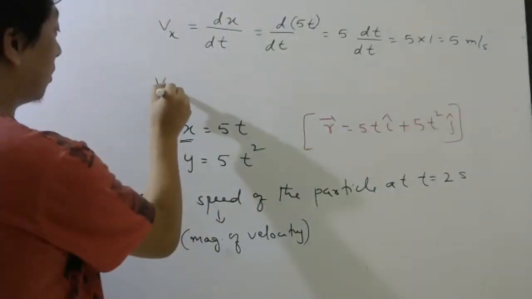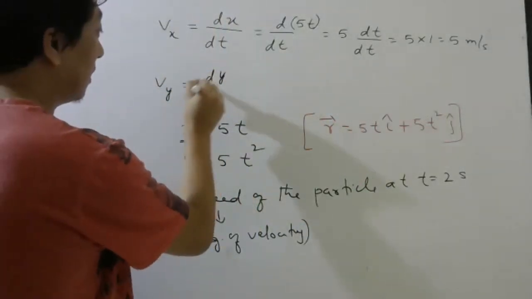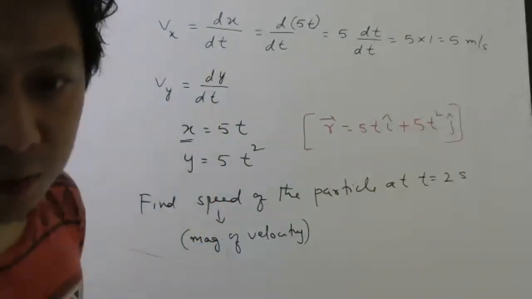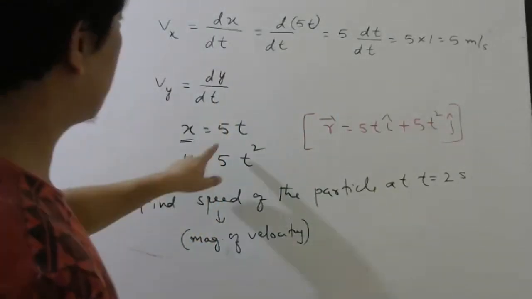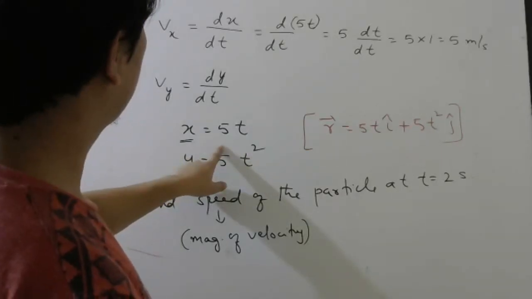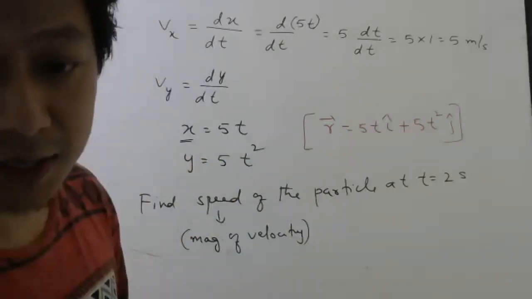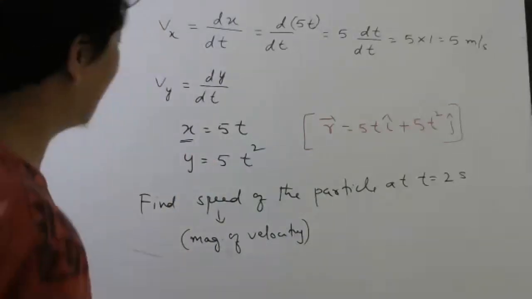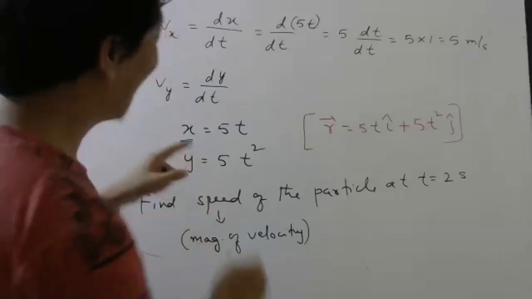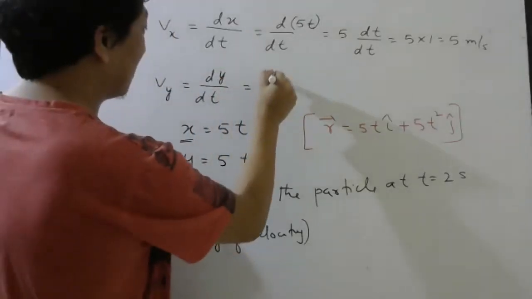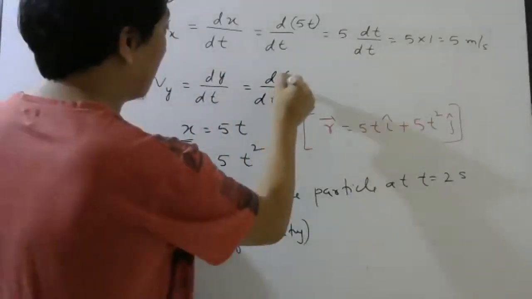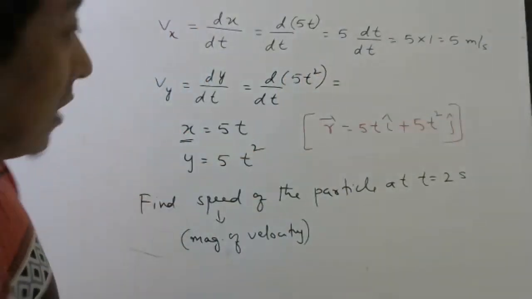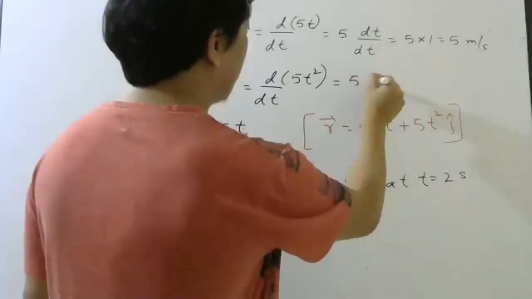What about y component of velocity? That will be rate of change of y coordinate. So y coordinate is how much? 5t square. 5 will come outside. 5 is the constant.